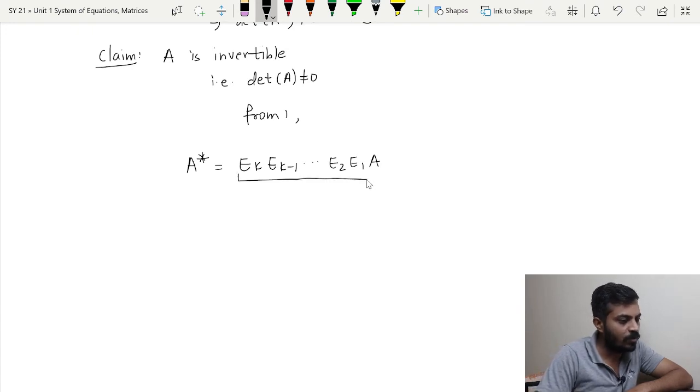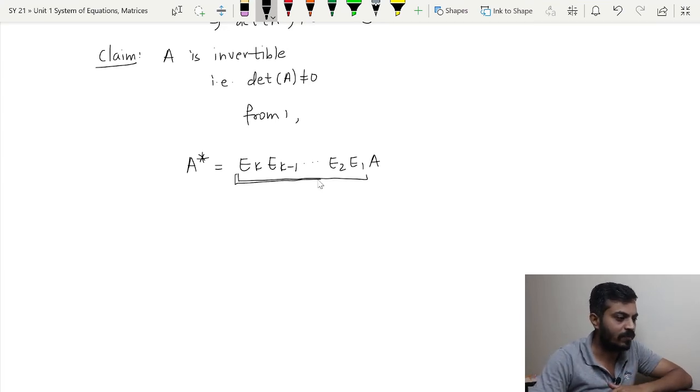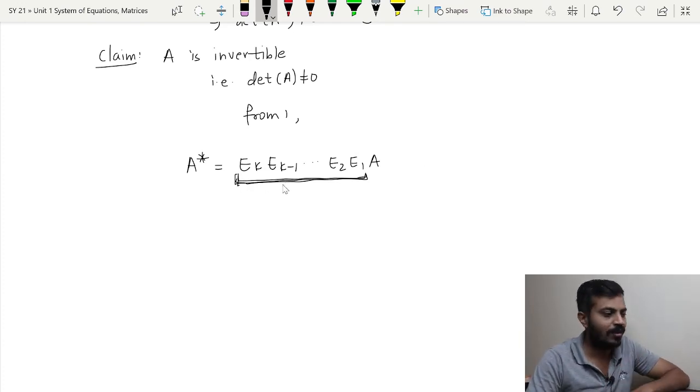See, I am going to pre-multiply this equation by inverse of this matrix. Now, since we already know that each of the elementary matrices in this product is invertible, this product, that is Ek minus 1 up to E1, is also going to be invertible, because product of invertible matrices is invertible. So, I will pre-multiply by inverse of that.